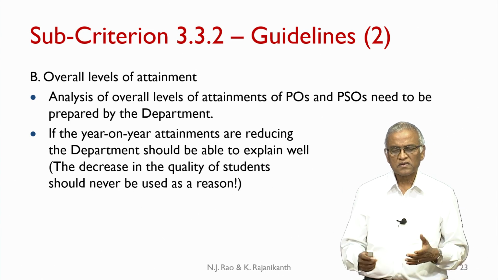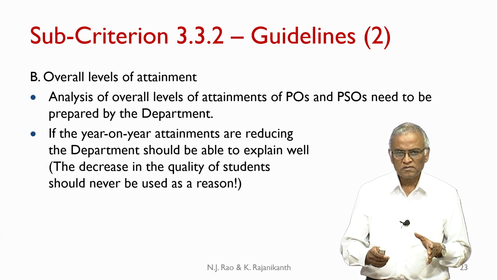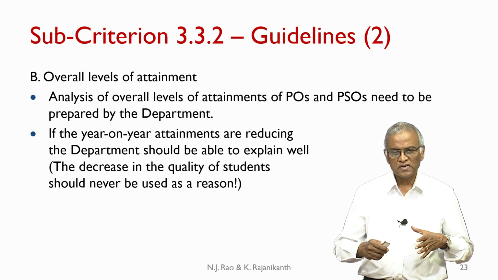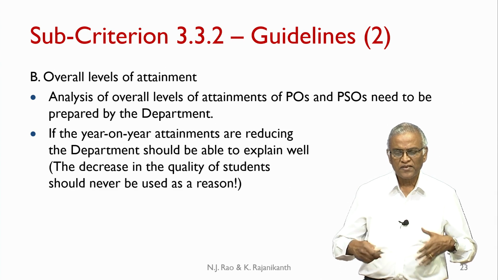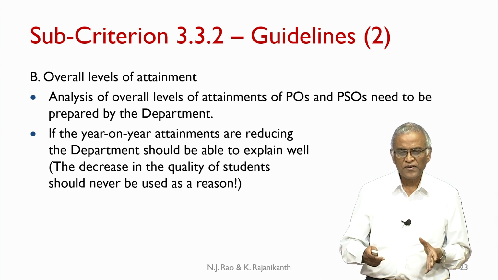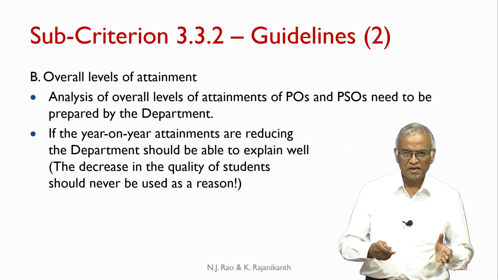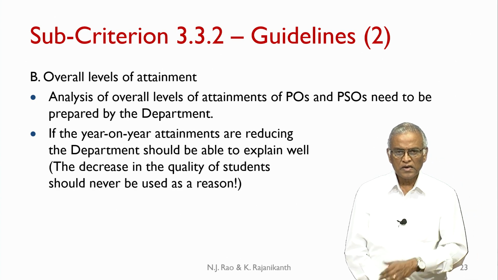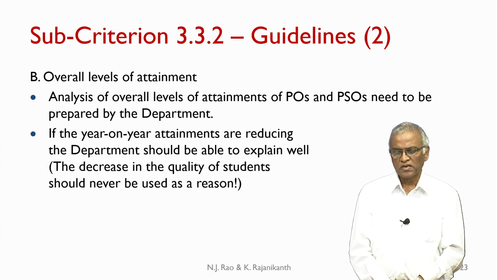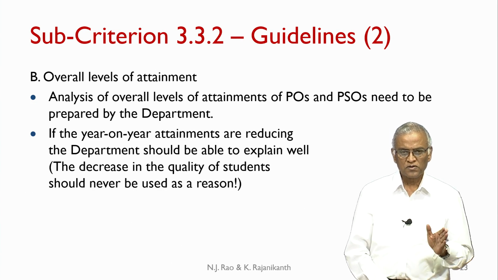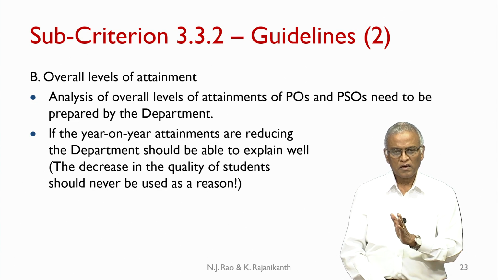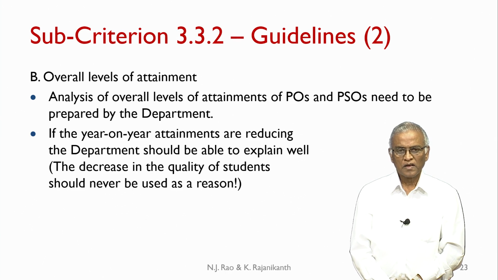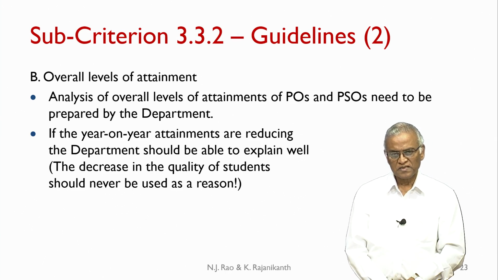Now, by looking at this, the department should be able to analyze the entire quality of learning, to what extent qualitatively they have to explain to what extent they feel they have achieved or where they need to further improve. And if the year on year attainments are reducing for some reason, because you are now computing over 2 batches, if there is a reduction in the PO attainments, you have to give an explanation for that.